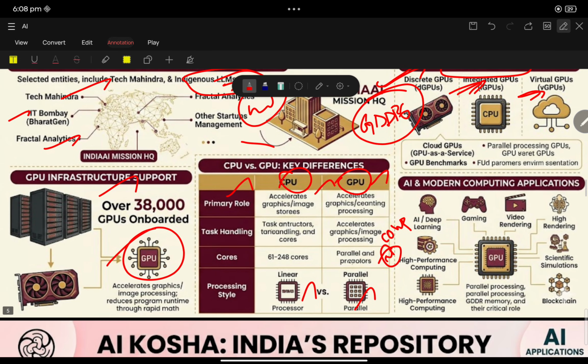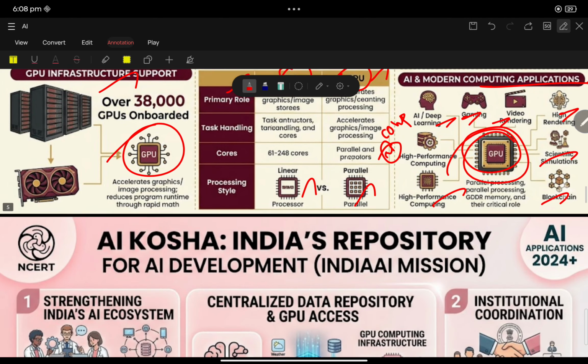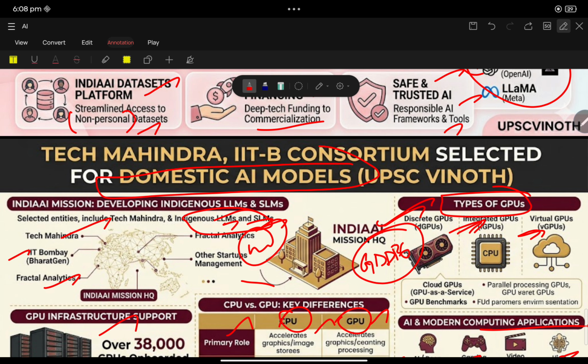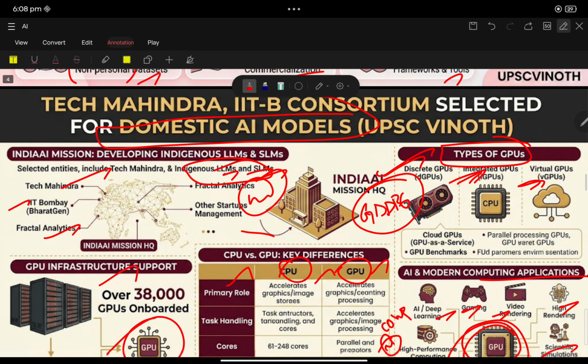Okay. AI and modern computing applications. In this, deep learning, gaming, video rendering, scientific simulation, blockchain technology, and high performance computing all come under this. They can be handled at the same time by GPUs. See, this is very much important. Just listen to the keywords. These keywords will help you crack the exam.